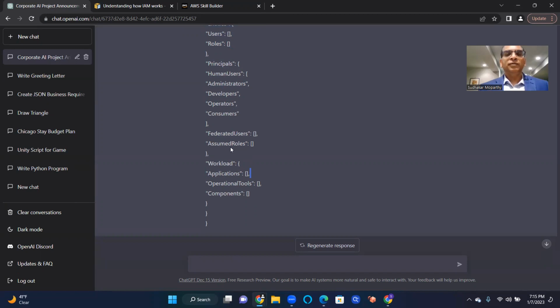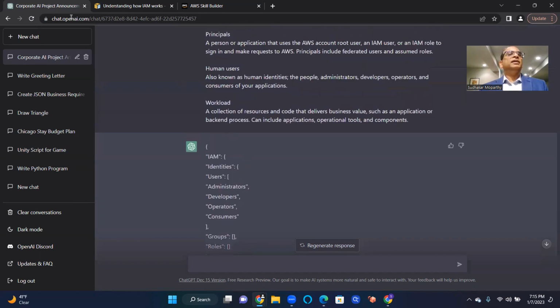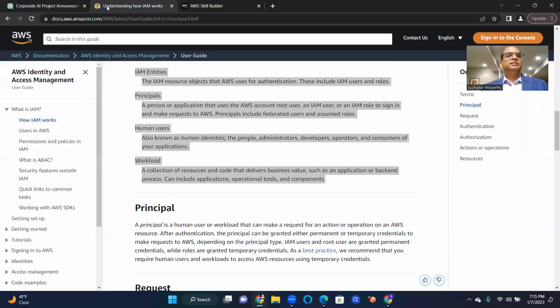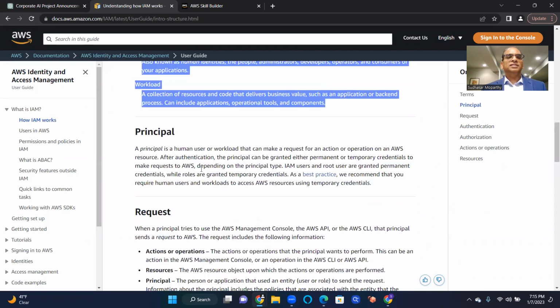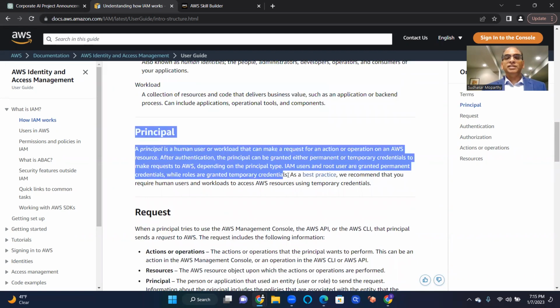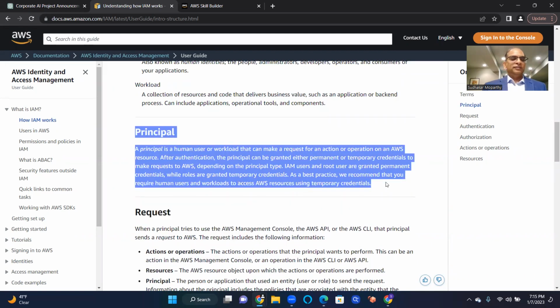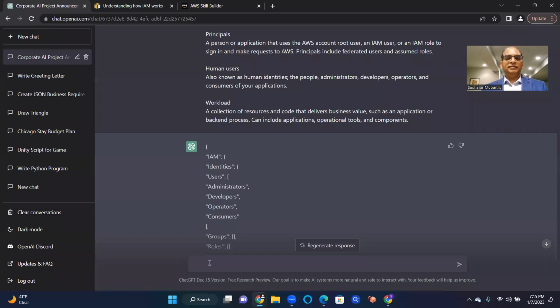Okay, so we will elaborate all these things at a later time. So let's continue. Let's see what is the principal. As I said, we just want to get the terms. And let's create JSON just for this.